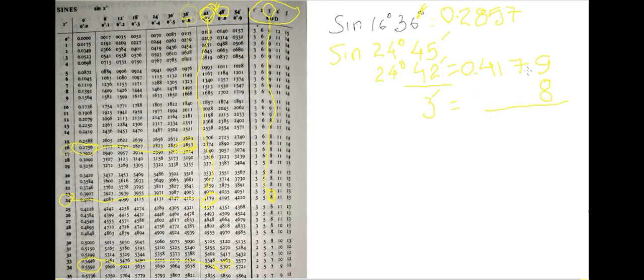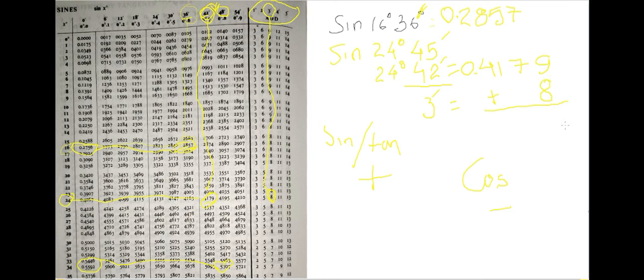Now these two numbers, the value of 24 degree 42 minute, which is 0.4179, and 3 minute, which is 8, this must be added for sine and tan. Now let me tell you that for sine and tan, you have to add the mean difference. This is what is called mean difference. This 8 is mean difference, you have to add. But for cos, you have to subtract.